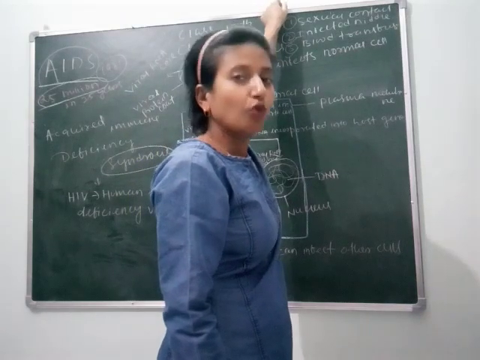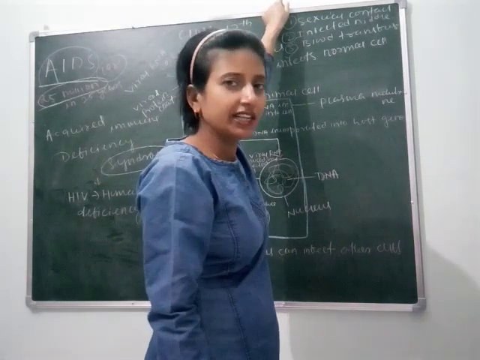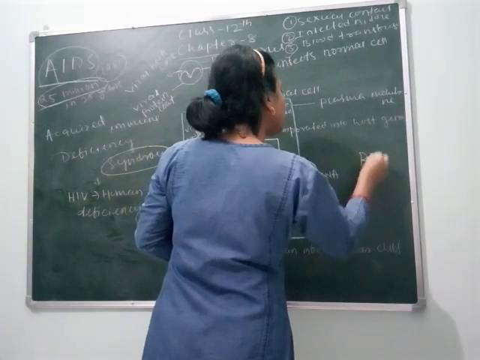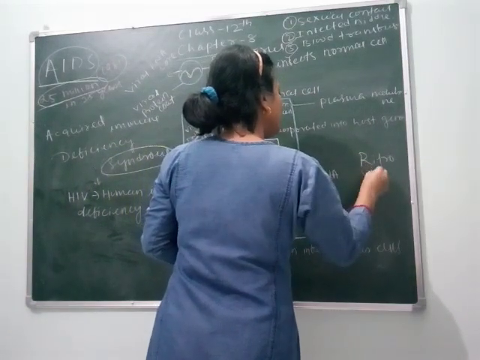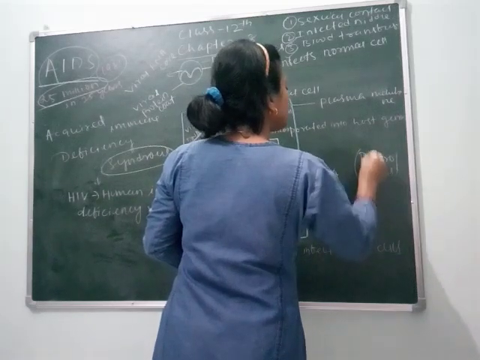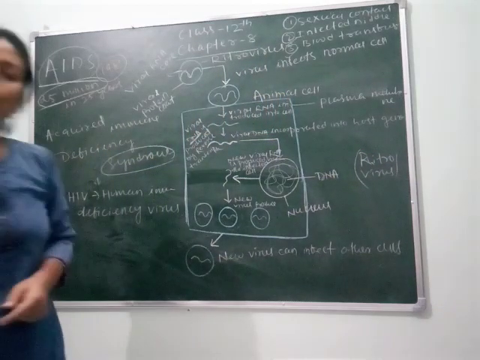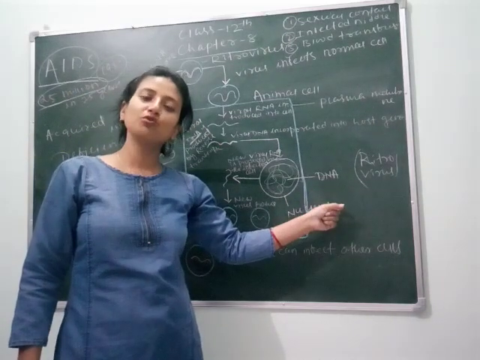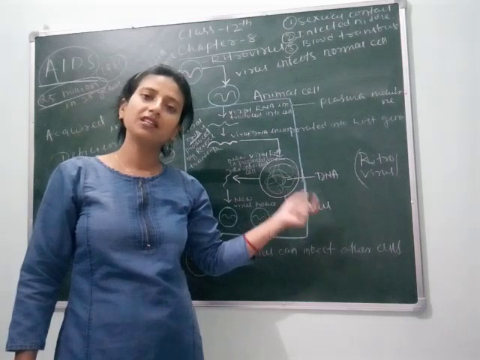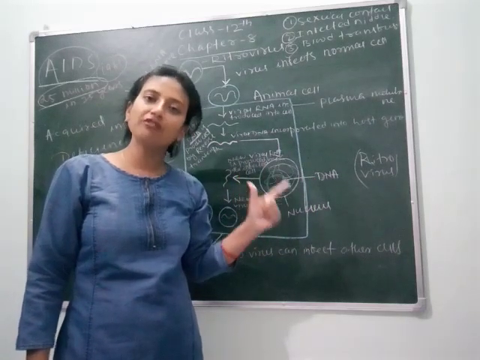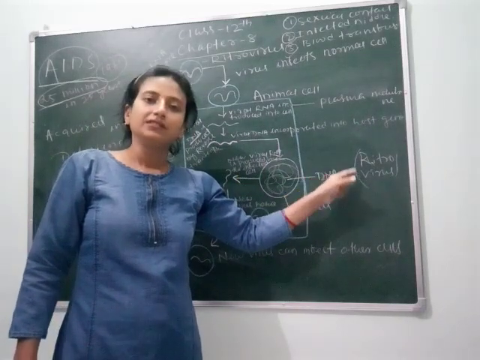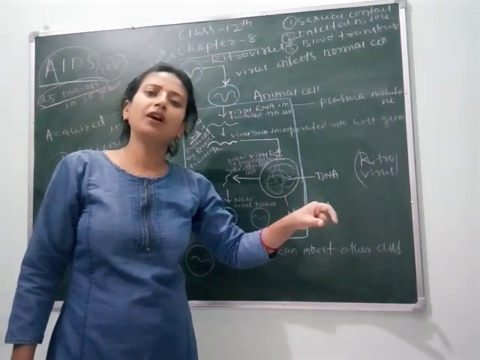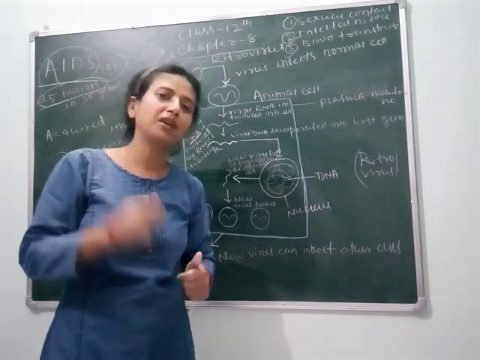And the group of virus which is responsible for causing AIDS is retrovirus. The virus name is retrovirus. In common cold, we have seen the rhinovirus group of virus. Here AIDS is caused due to retrovirus. Clear students? In common cold, the virus is rhinovirus, but here the virus is retrovirus. So how does this virus get entry into our body and infect our normal cell?